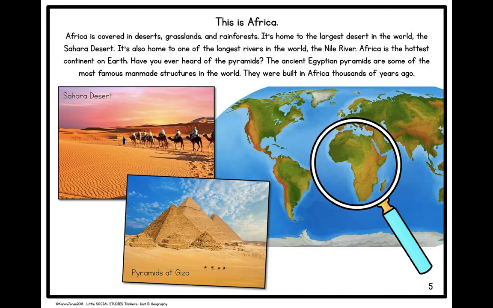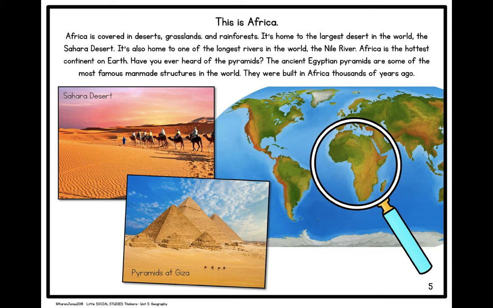This is Africa. Africa is covered in deserts, grasslands, and rainforests. It's home to the largest desert in the world, the Sahara Desert. It's also home to one of the largest rivers in the world, the Nile River. Africa is the hottest continent on Earth.